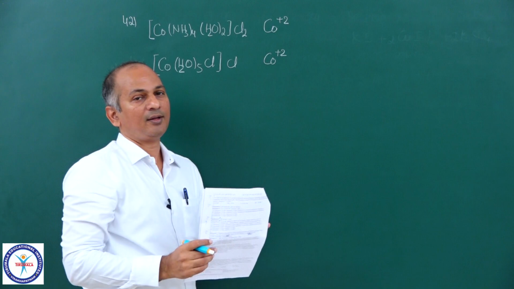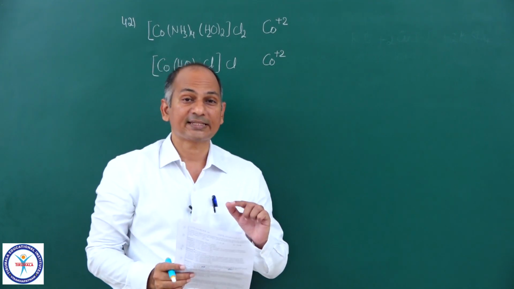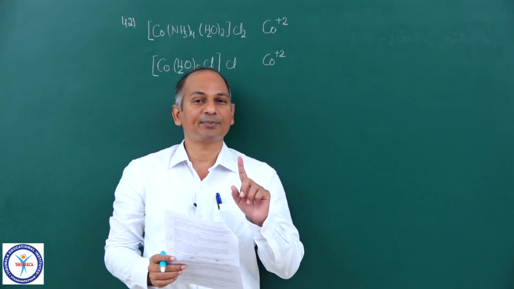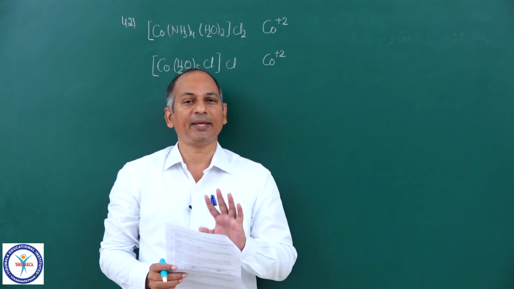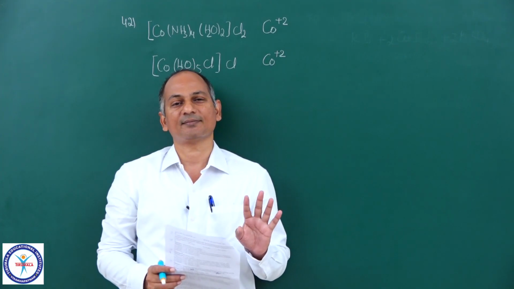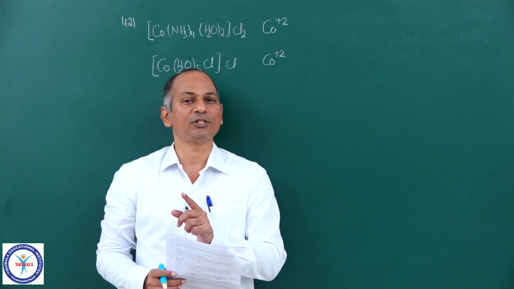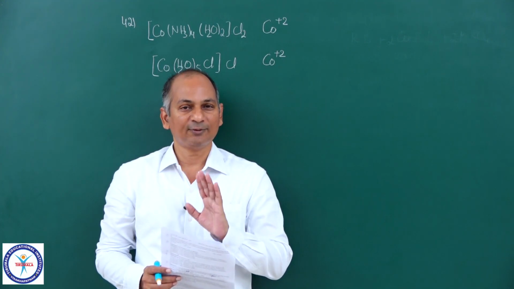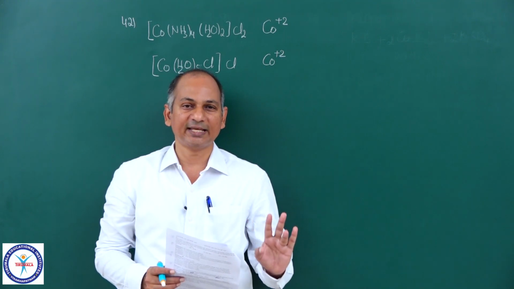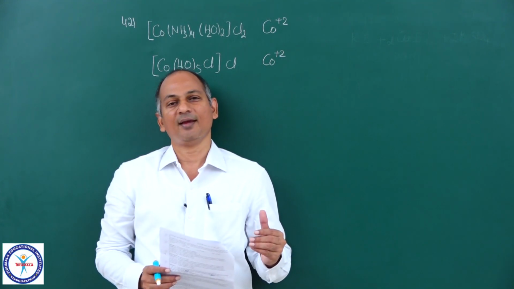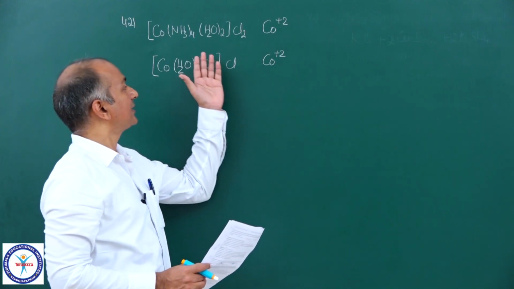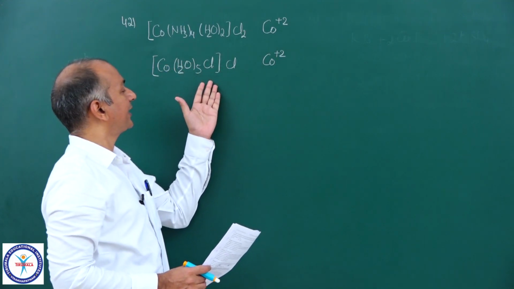If you remember, in the case of Co plus 3, except F minus, there is pairing in all other cases. But that exception is not valid for Co plus 2. In Co plus 2, only in the case of CN minus and CO is there pairing. There is no pairing in the case of water, ammonia, or Cl minus.